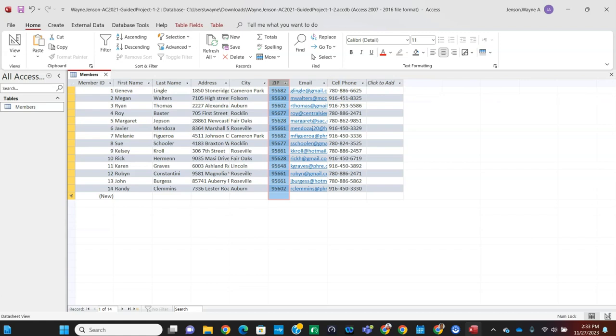For step 10, we're going to filter the members table using filter by selection. So we're going to select 916 in the cell phone list for member ID 2. Okay, so member ID 2. So if we select this 916, and then we're going to click the selection button in the Home tab and Sort and Filter group. We're on the Home tab here in the Sort and Filter group, the selection, and then we're going to click on the begins with 916.